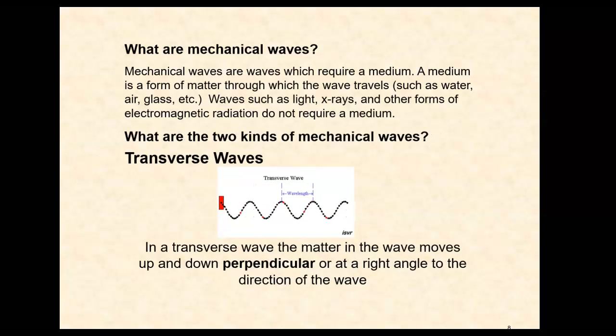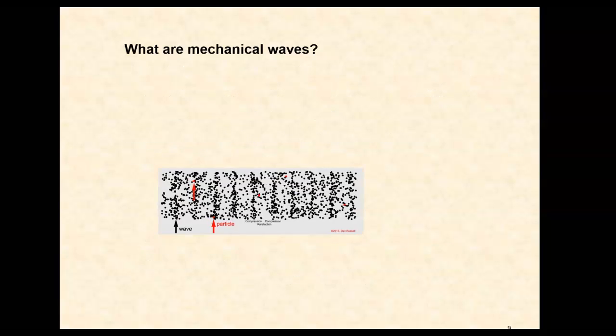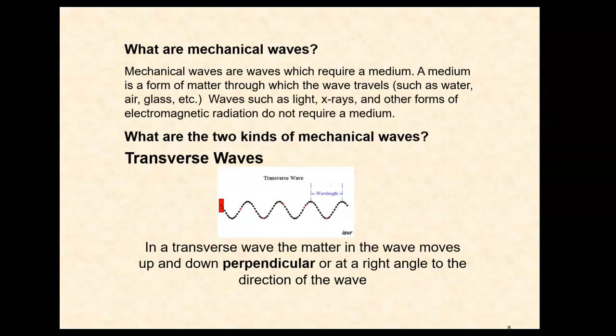Okay, particularly transverse and longitudinal waves. And so this is just kind of some definition-y things that you would want to add to your notes. It says a mechanical wave are waves which require a medium. Now, you might ask, what is a medium? That's a word we're going to be using a lot. Okay, so a medium is a form of matter through which the waves travel.